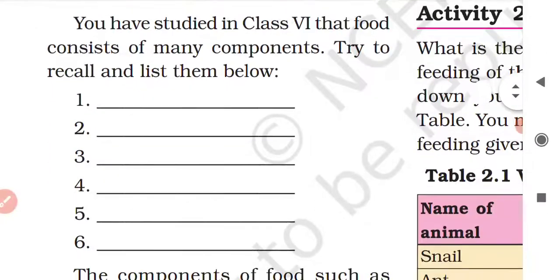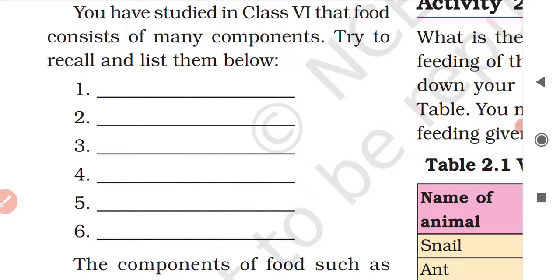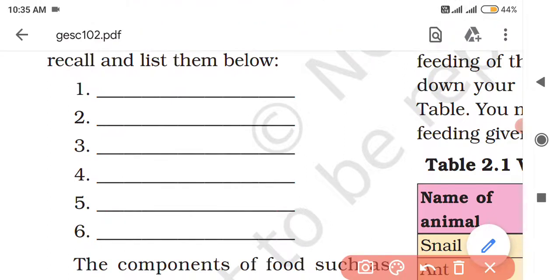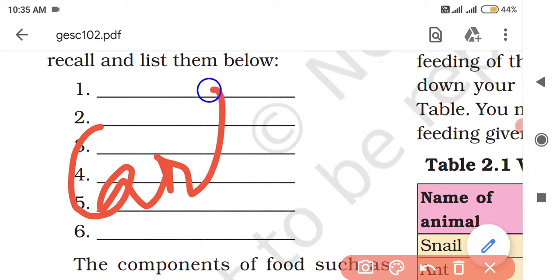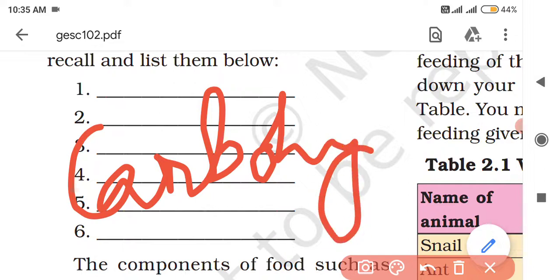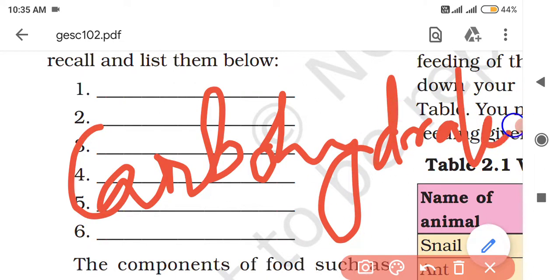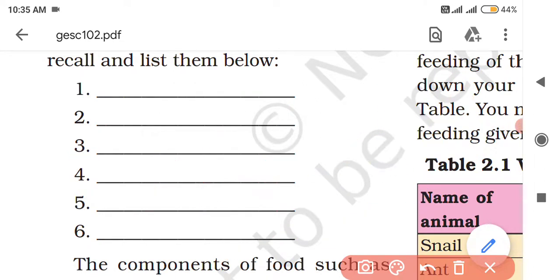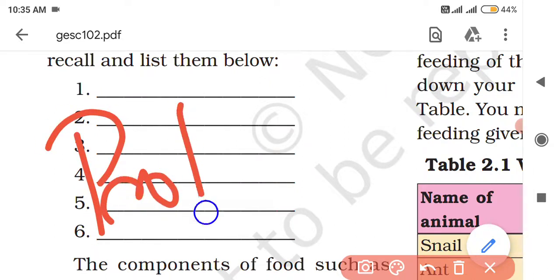So next paragraph you see. You have studied in class 6 that food consists of many components. Try to recall and list them below. What are the components of food? Carbohydrates. Okay, carbohydrates. Then proteins.